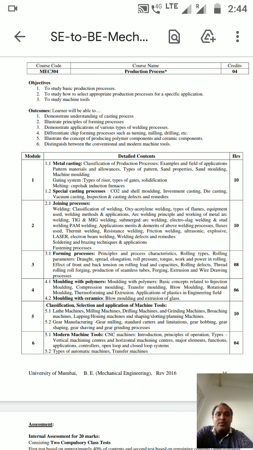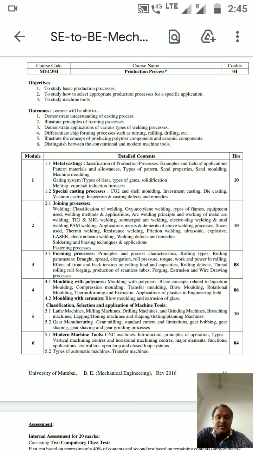What are the new tools which have been introduced for the machines? In the machines also, some are manual, some are semi-automatic, and some are automatic. Some machines are manually operated, some semi-manually operated, and some are fully automated. For these machines you require some supporting tools. So for automatic machines, what are the different kinds of tools you are going to use to maintain, help or support that machine?